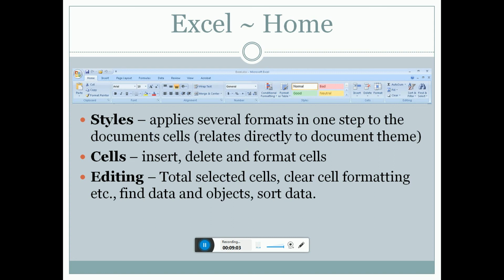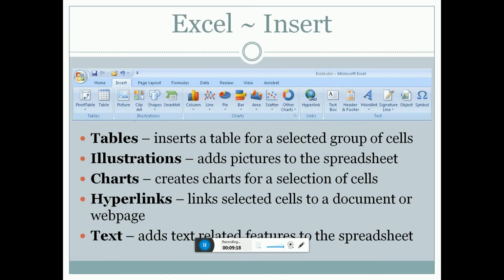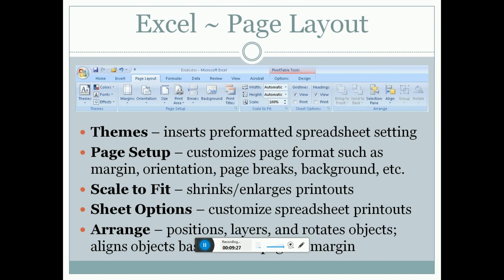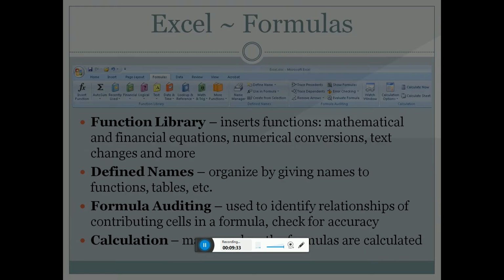One of these: the document cells related directly to the document themselves. Insert the details, format cells and edit total selected cells. Clear the formatting, extra find data and object to sort data. This is tables: tables insert to selected groups of cells, illustrations, charts, hyperlinks and text. Themes: the insert, the performance spreadsheet settings of the pages and the scales, width and sheet options arranged.